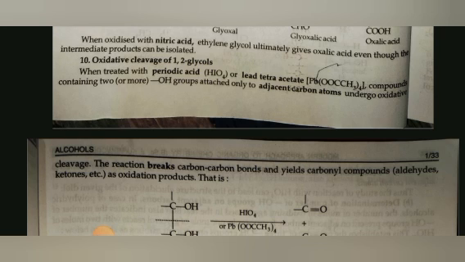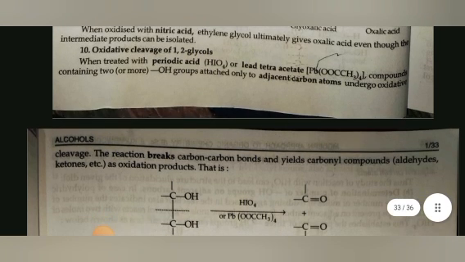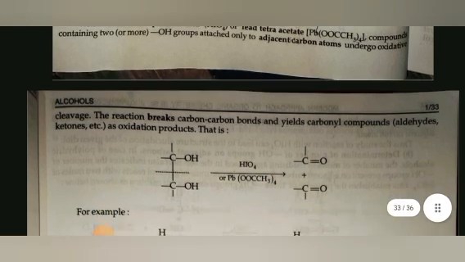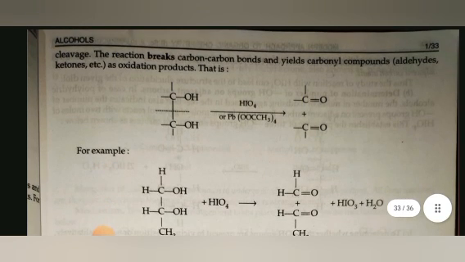Oxidative cleavage of 1,2-glycol. When treated with periodic acid or lead tetraacetate, compounds containing two OH groups attached only to adjacent carbon atoms undergo oxidative cleavage. The reaction breaks the carbon-carbon bond and yields carbonyl compounds, aldehyde, ketone, etc., as oxidation products.